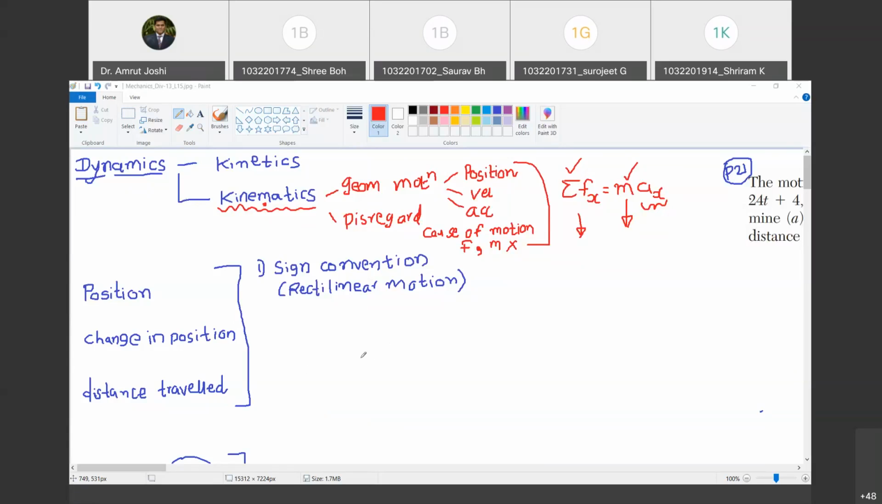Chalo. Earth revolves around the sun in 365 days. It completes one revolution around the sun in 365 days. Kinetics or kinematics? Kinematics. What causes its motion around the sun is not discussed, just the time it takes. So it is kinematics. Are you with me? Yes, sir.